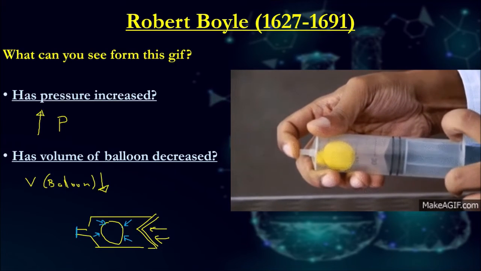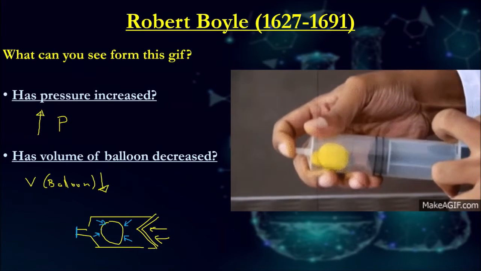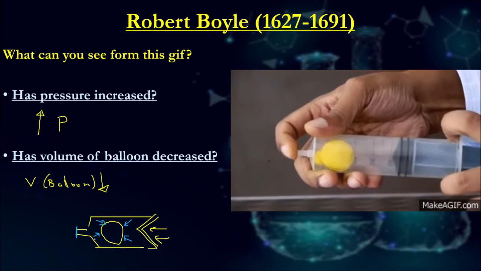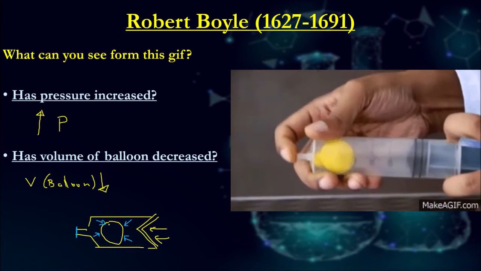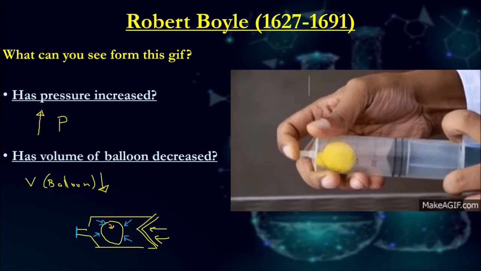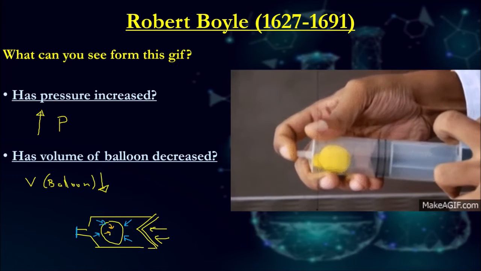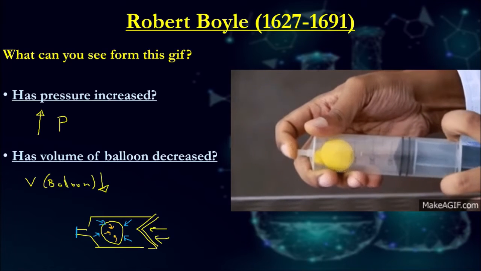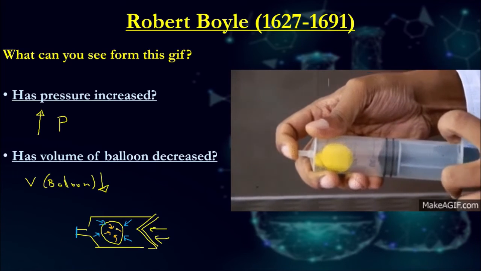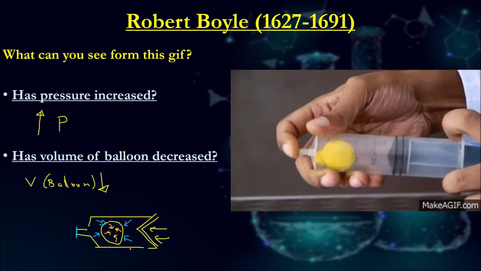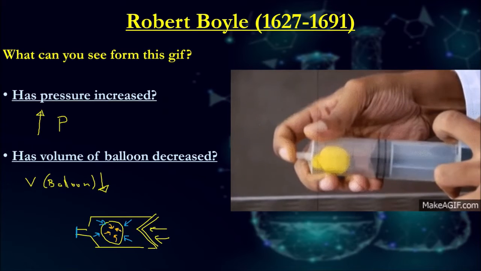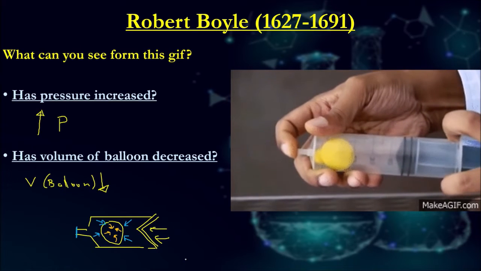And so if there's a greater amount of air pressure being applied on the outer surface of the balloon, the only place the particles can go is further inside. So that's the explanation of Boyle's law: why does increasing pressure end up decreasing the volume of an object inside that system?